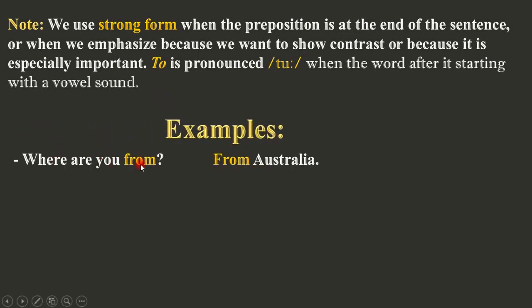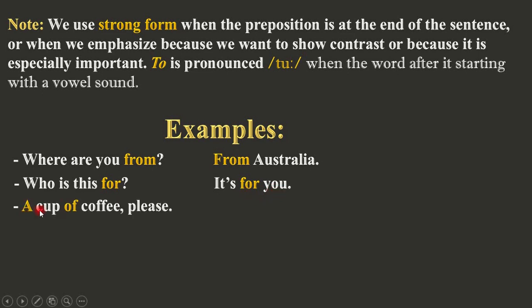Where are you from? So we pronounce the weak form of the preposition "from" because it is at the end of the sentence. Where are you from? From Australia. We use the weak form, from Australia. Who is this for? It's for you. For you. We just use the weak form. Or you can use the strong form. You can emphasize when you think it is really important for the listener. You can pronounce it's for you. But here we just use the weak form because we think it's normal.